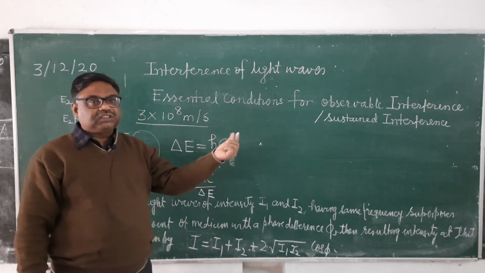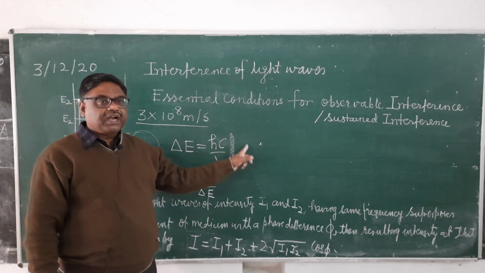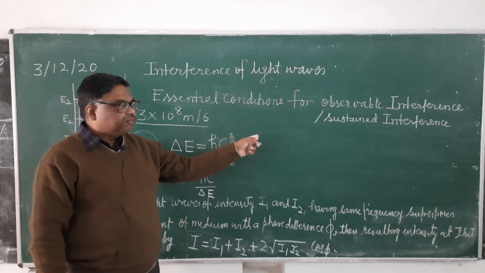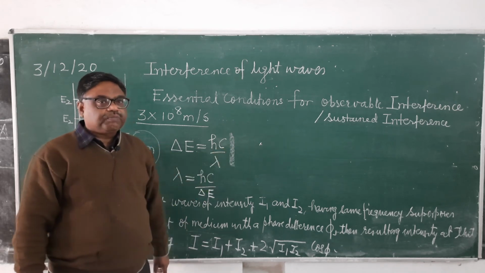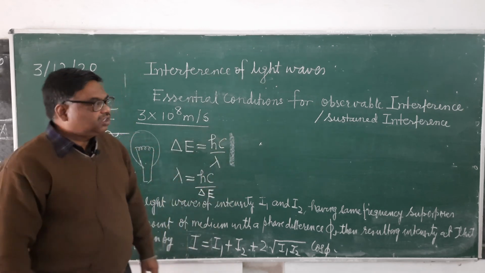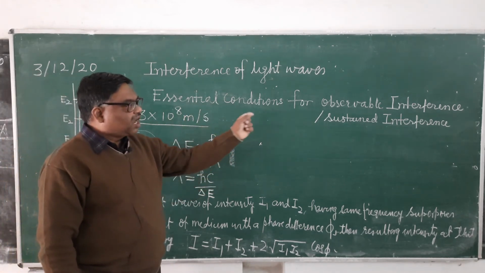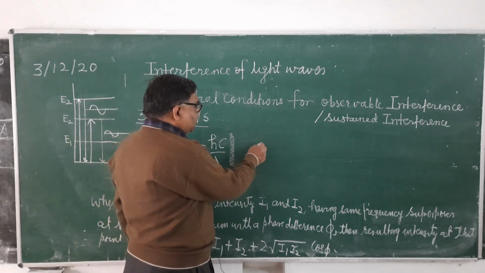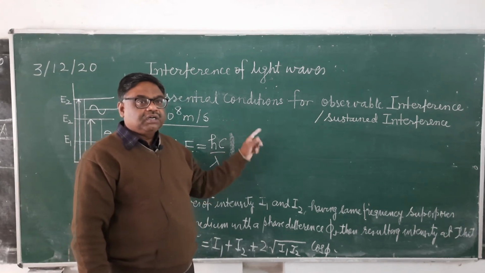When the phase difference is an even multiple of pi, constructive superposition will take place and a brighter fringe will be formed. Similarly, when they meet in opposite phases, destructive superposition will take place and a darker fringe will form at the same point. So in order to have an observable, sustained interference pattern, you have to make the phase difference between superposing waves at any point constant.